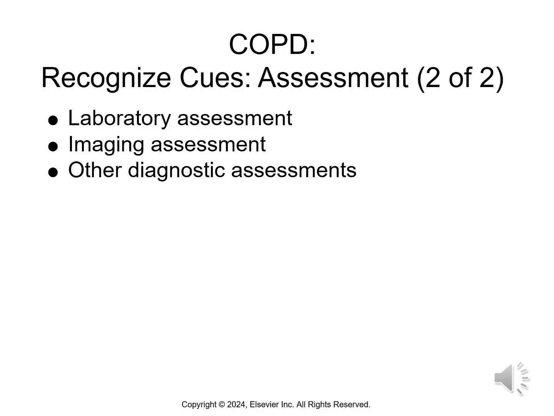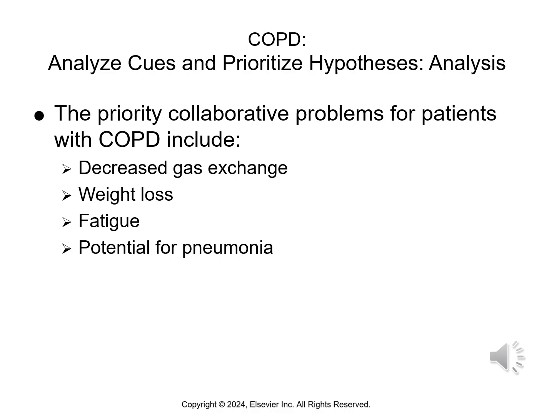Again, we're looking at those laboratory assessments, our ABGs, we're checking how their electrolyte panel is, the imaging with a chest x-ray, a CT scan. This is another one where we can use those pulmonary function tests to really diagnose how their breathing is. Then we walk into how we're going to prioritize our interventions for our patients.